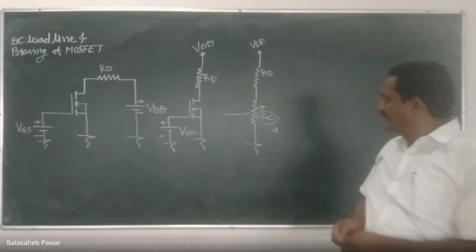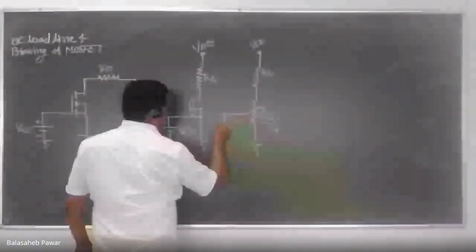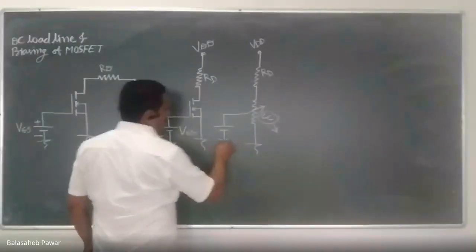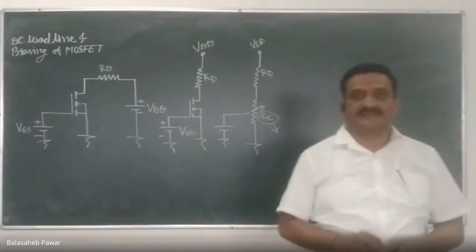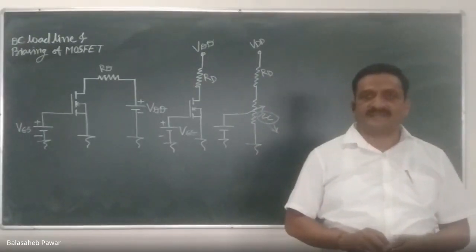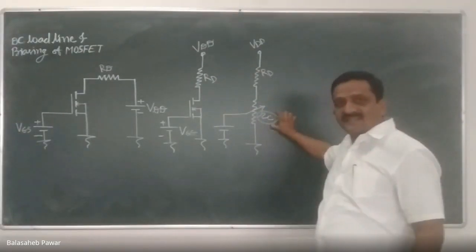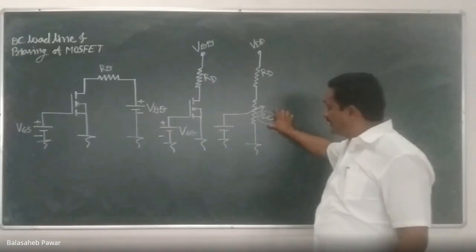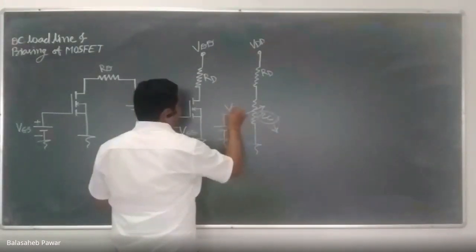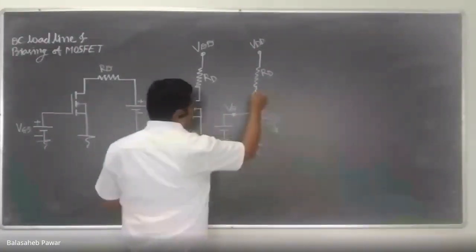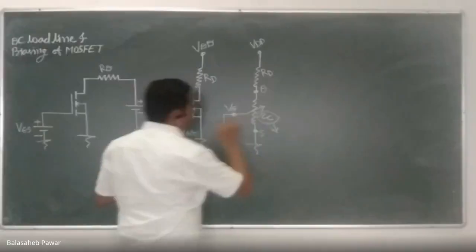If my applied VGG, this one at the gate terminal over here, okay, I will draw it. If my applied VGG is 0 volt, how much will be the value of that channel resistance? Infinite. What I am asking is, this RC is dependent on what? It is dependent on the value of VGS, that is the voltage applied to the gate terminal with respect to source. Am I right? Yes, sir. Okay, be fast.